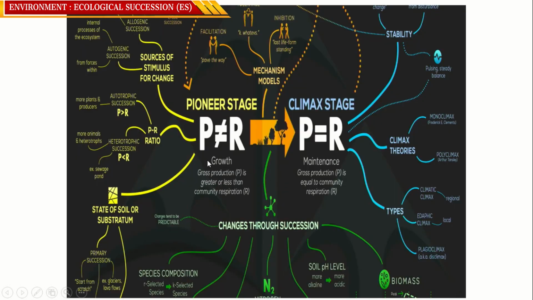In this process, ecological succession is the resultant of a combination of certain factors, for example, autogenic succession and allogenic succession. All these factors together lead to succession. So we need to know what is meant by autogenic succession and allogenic succession.